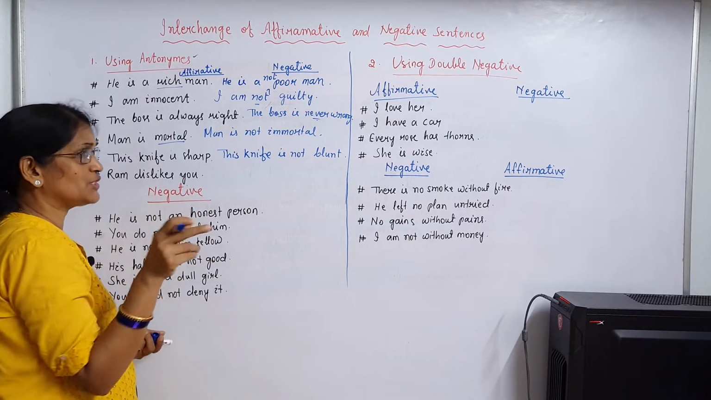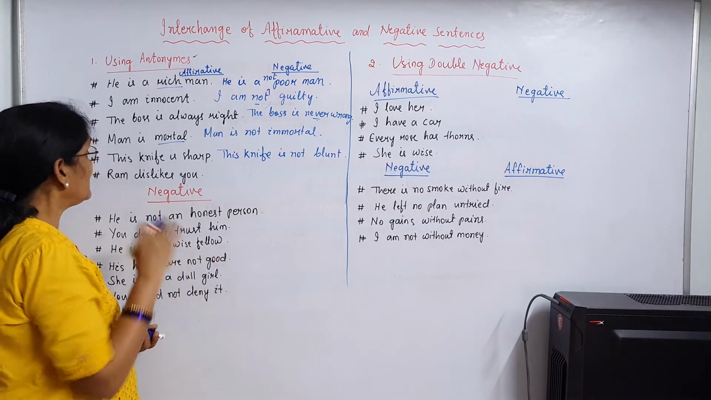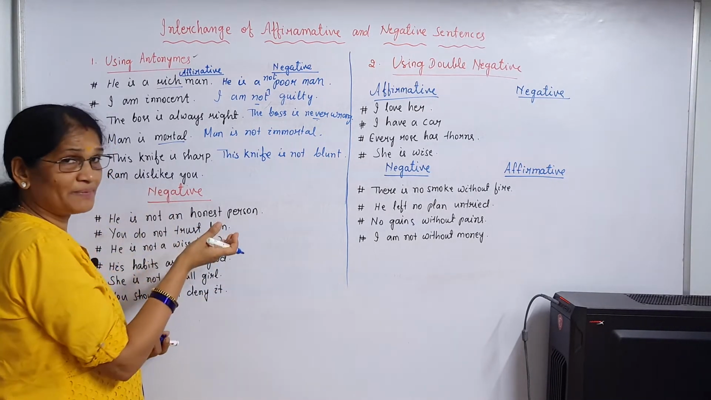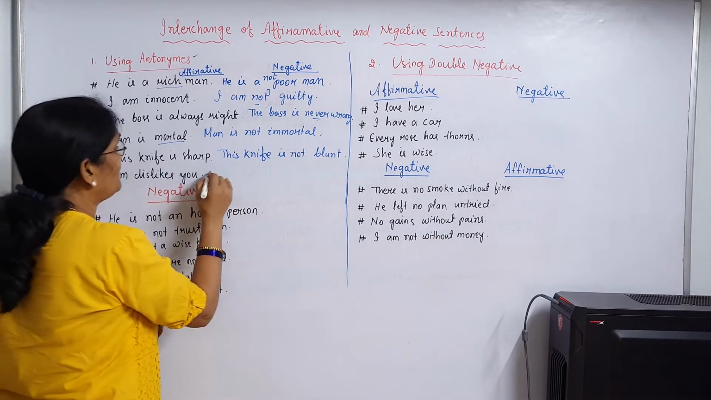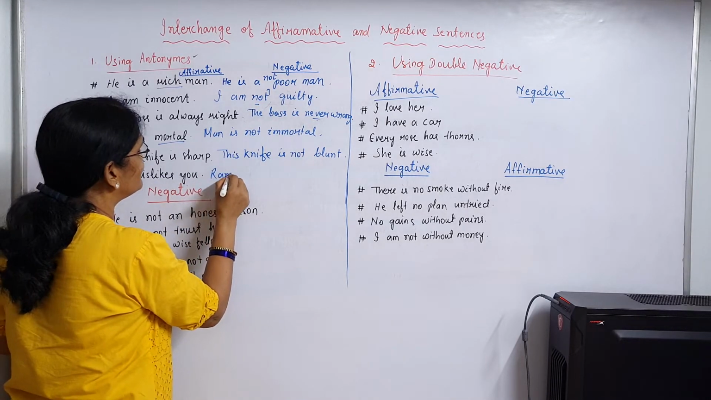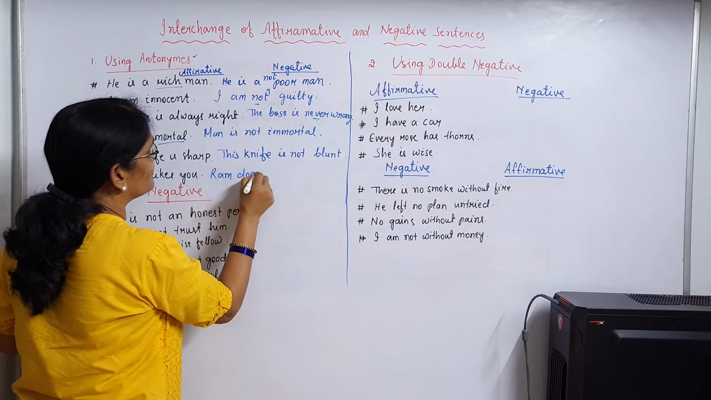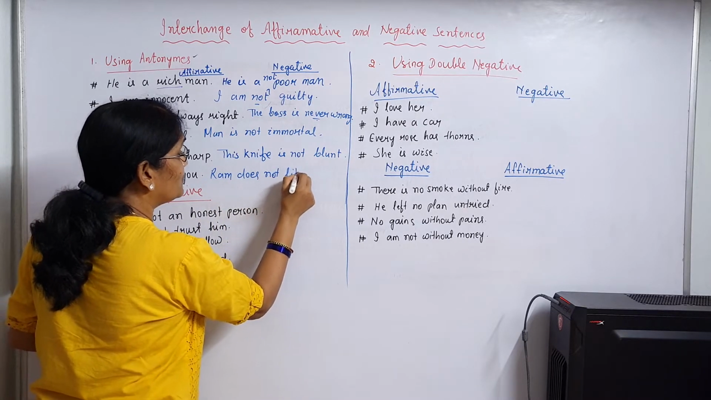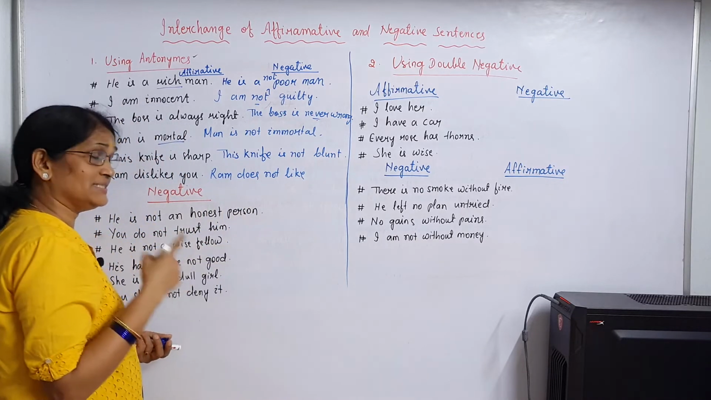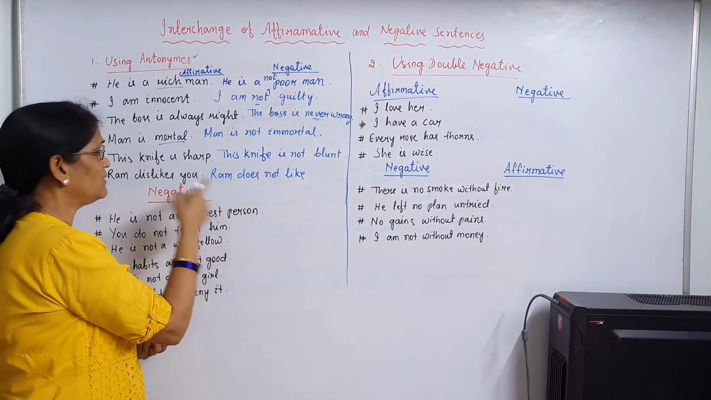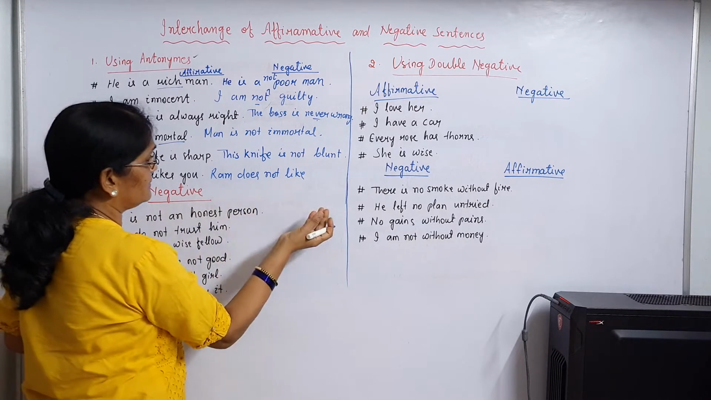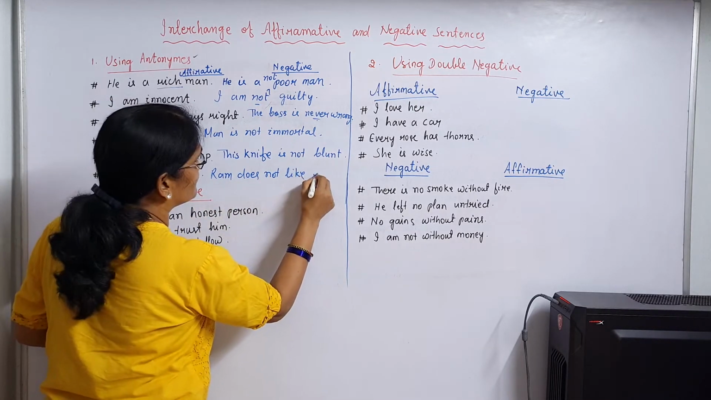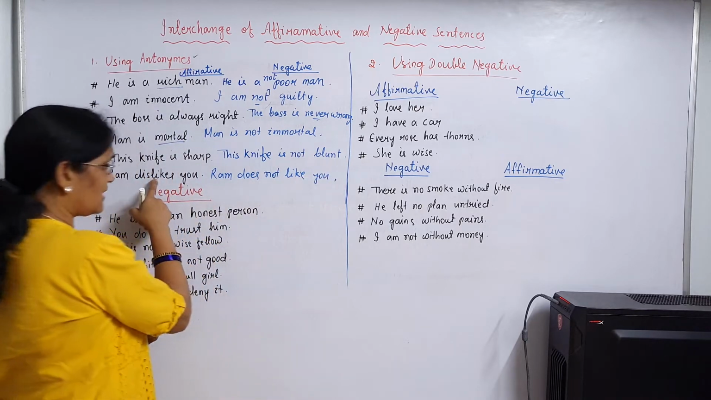Ram dislikes you. If I say Ram likes you, the meaning, what happens? Changed. But what will be? Ram doesn't like you. Dislikes you means doesn't like you. When you are changing one word to negative, you use the negative word and write the antonym. Ram doesn't like you. Antonym of dislike, like.